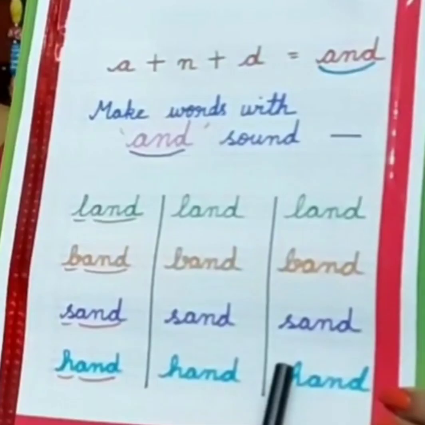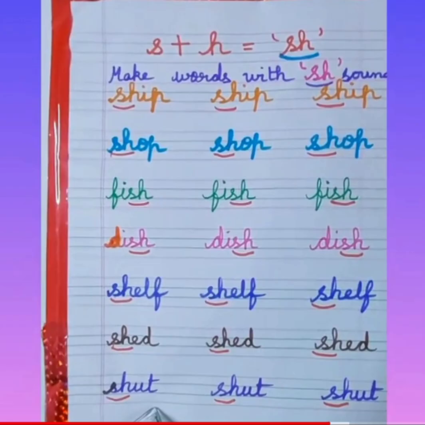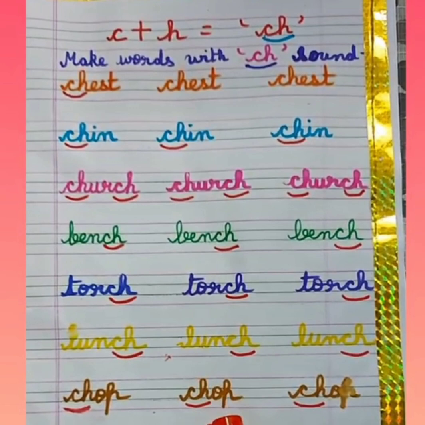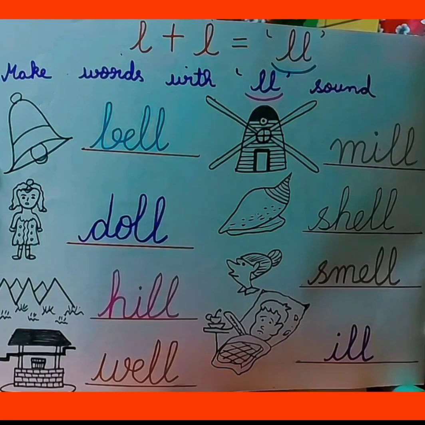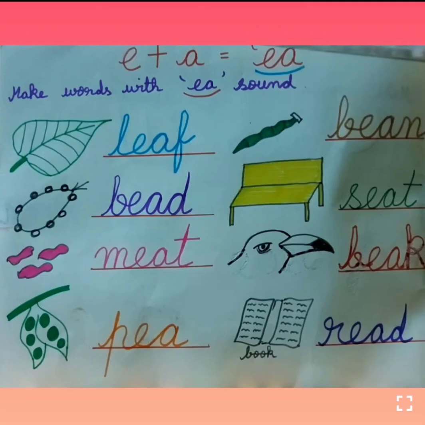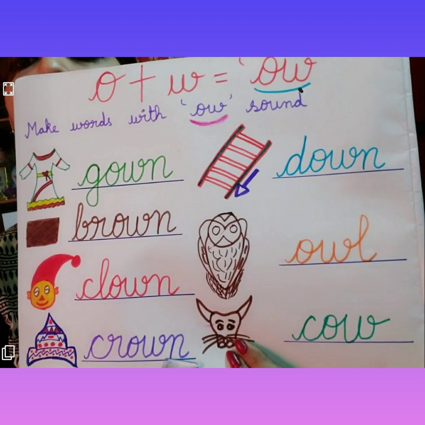So children, do practice all the words at home. Practice reading and writing, and practice all the work which we have done previously. I hope you are all thorough with the work which we have done previously. Practice reading and writing regularly at home.